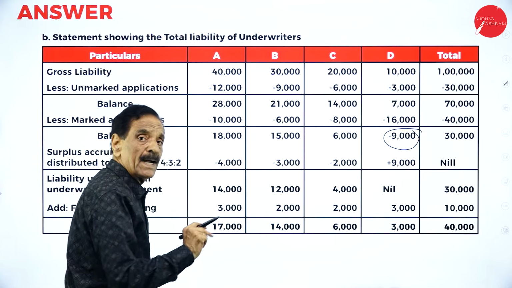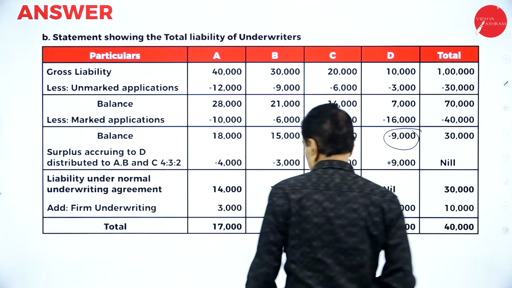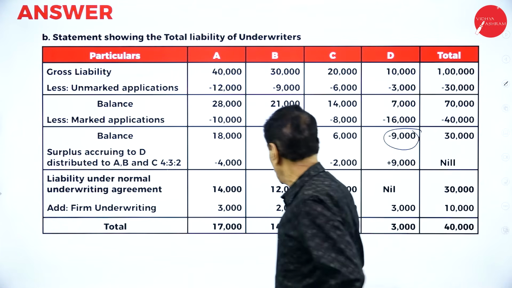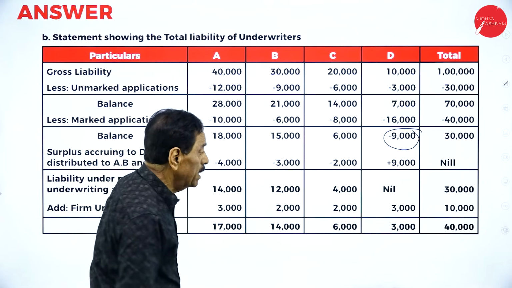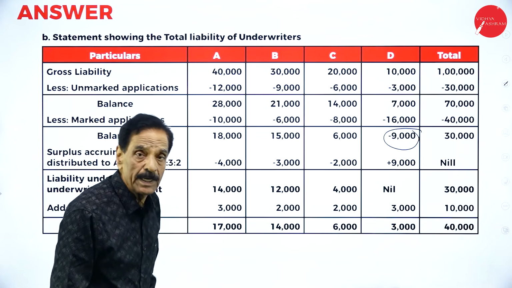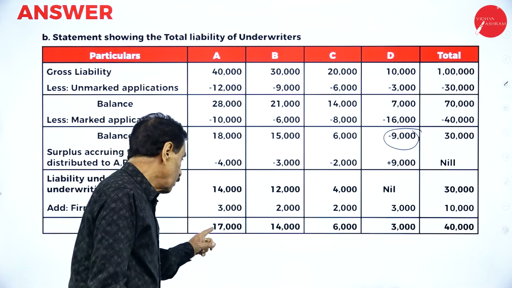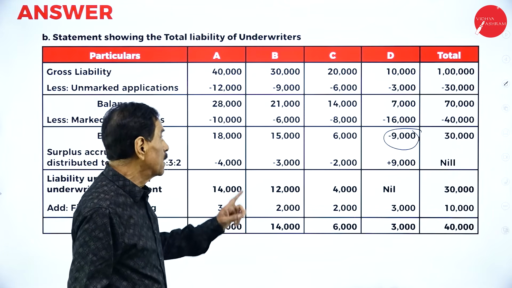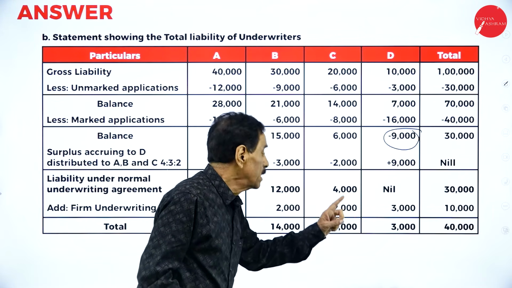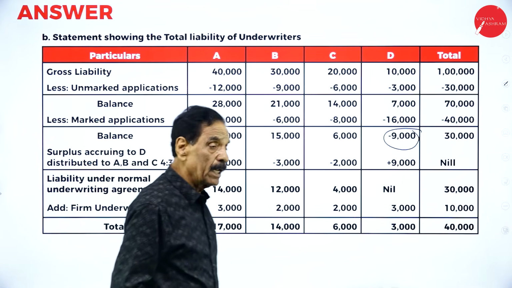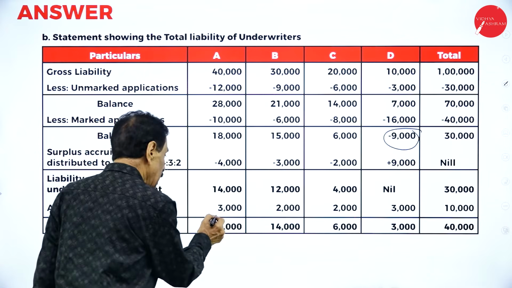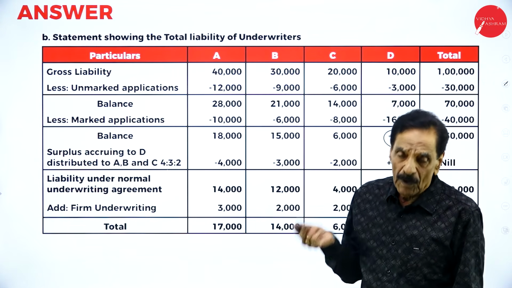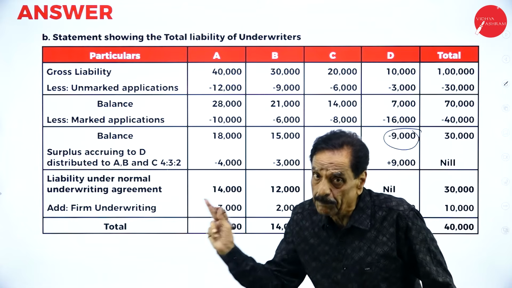We have to add back firm underwriting, because it is separate underwriting: A 3,000, B 2,000, C 2,000, D 3,000, totally 10,000. If we add, 17,000 to A, 14,000 to B, 6,000 to C, 3,000 to D, totally 40,000. This is the total liability of underwriters when firm application is not treated separately.